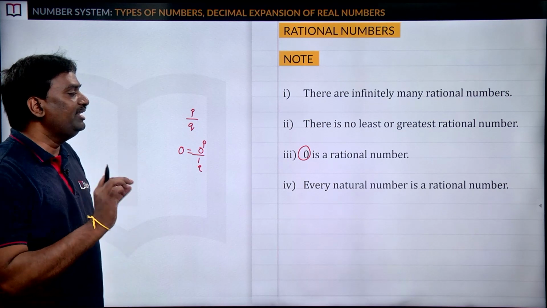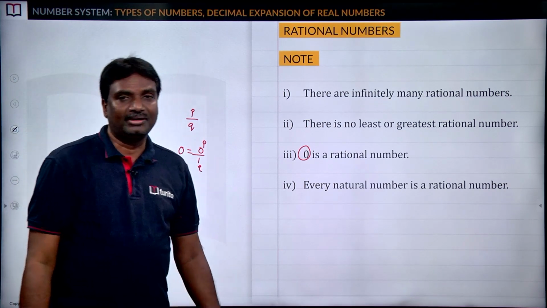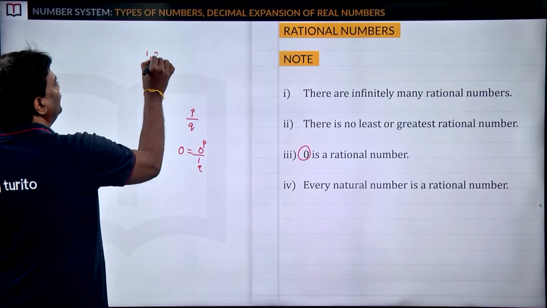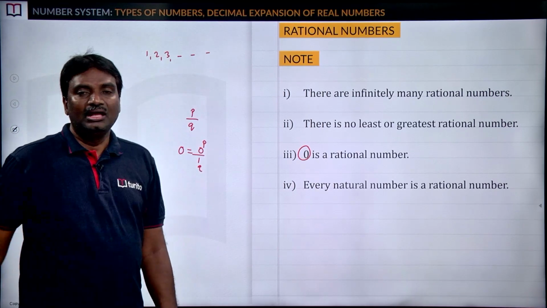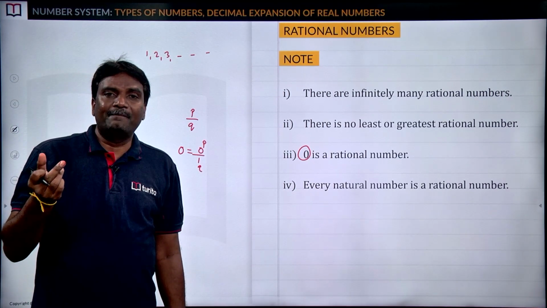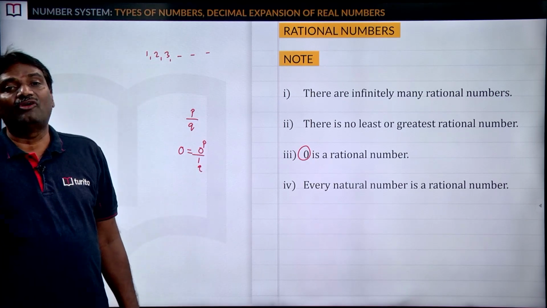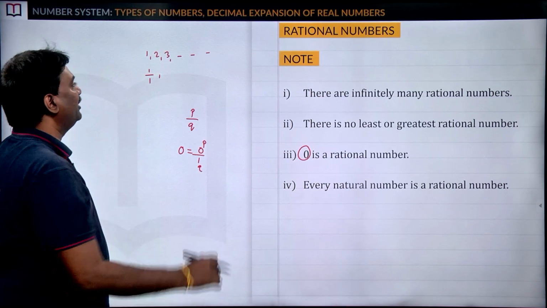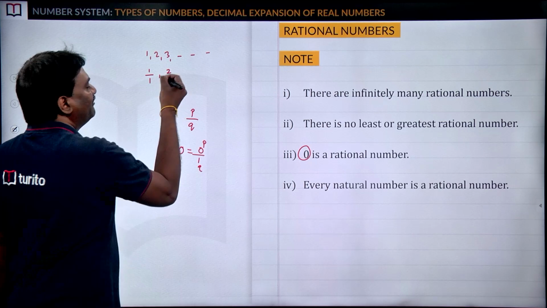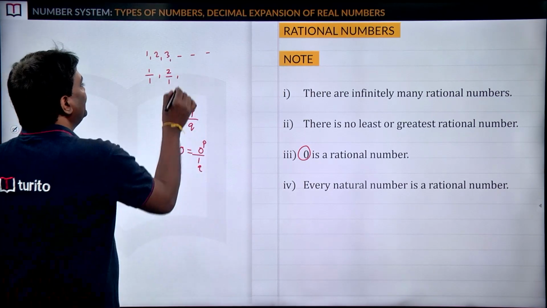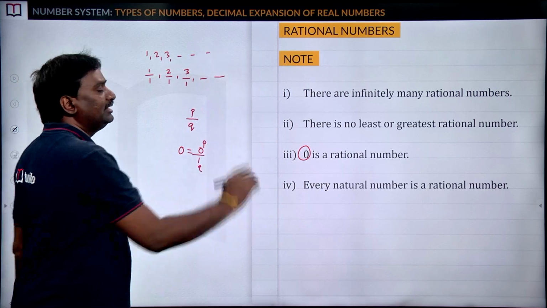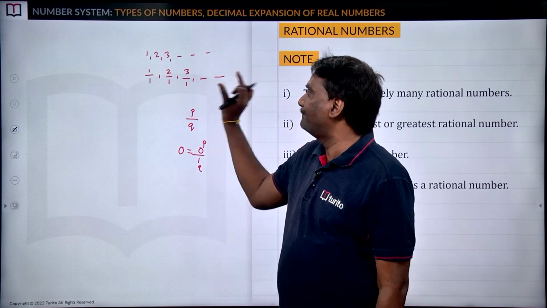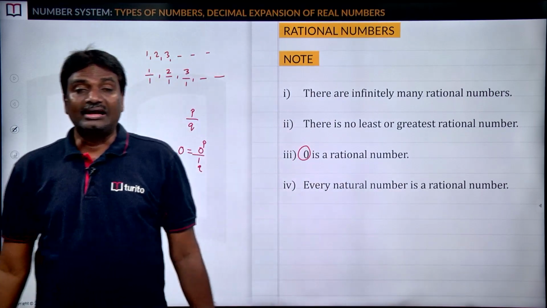Number 4, every natural number is a rational number. Every natural number is a rational number. What are the natural numbers? 1, 2, 3, and so on. Here by observing these natural numbers, every number can be written in the form of p by q. 1 can be written as 1 by 1, clearly that is in the form of p by q. 2 can be written as 2 by 1, that is also in the form of p by q. 3 can be written as 3 by 1. That is also in the form of p by q. That's why we can say every natural number is a rational number.